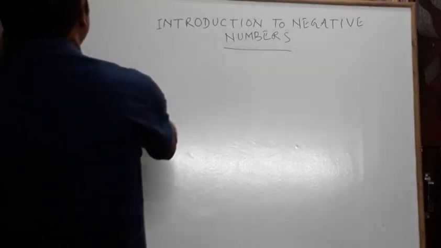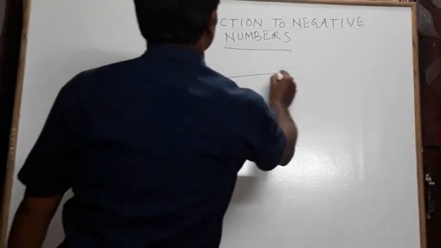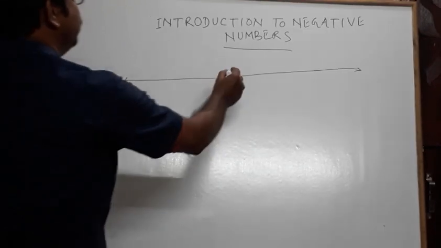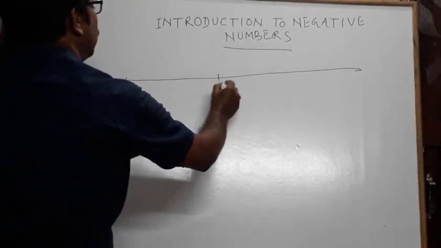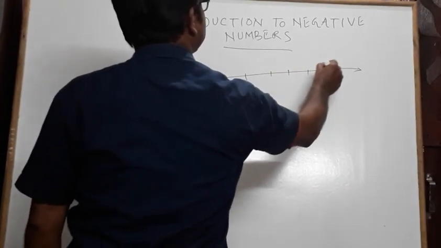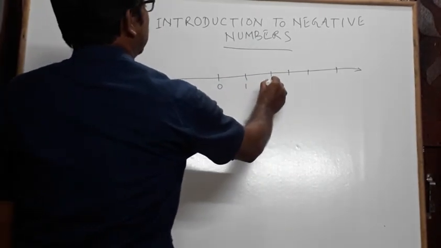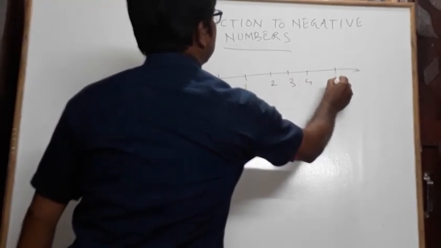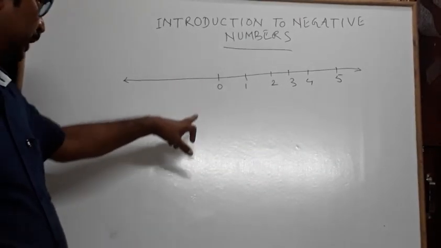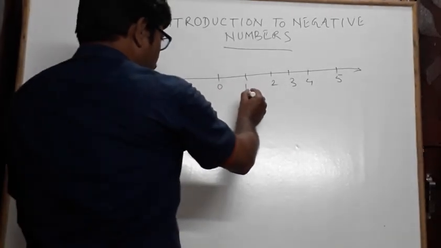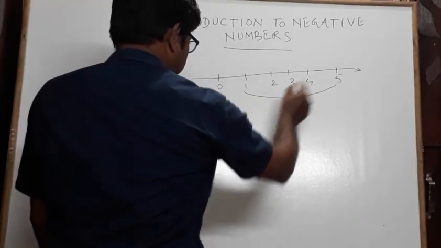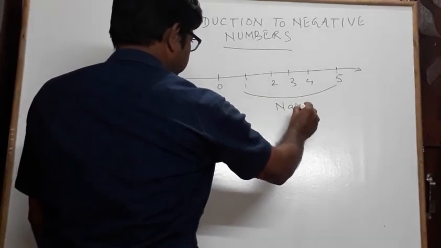You might have studied about the number lines. Till this we know, these are natural numbers 1, 2, 3, 4, 5 and so on. These numbers are called natural numbers.